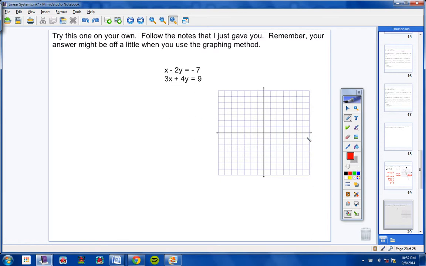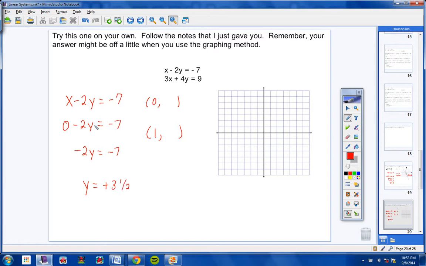Okay, students, I hope everyone did well on this problem, and hopefully everyone's finished. Let's go ahead and do this quickly. Let's graph the first linear equation. You might have used 0 and 1, or you might not have. Those are the two numbers that I'm going to use. I'm going to use 0 and 1, so I'm going to substitute 0 in for x. 0 minus 2y is negative 2y. Divide both sides by negative 2, and y equals, now don't forget, a negative divided by a negative is a positive, and 7 divided by 2 is 3.5.